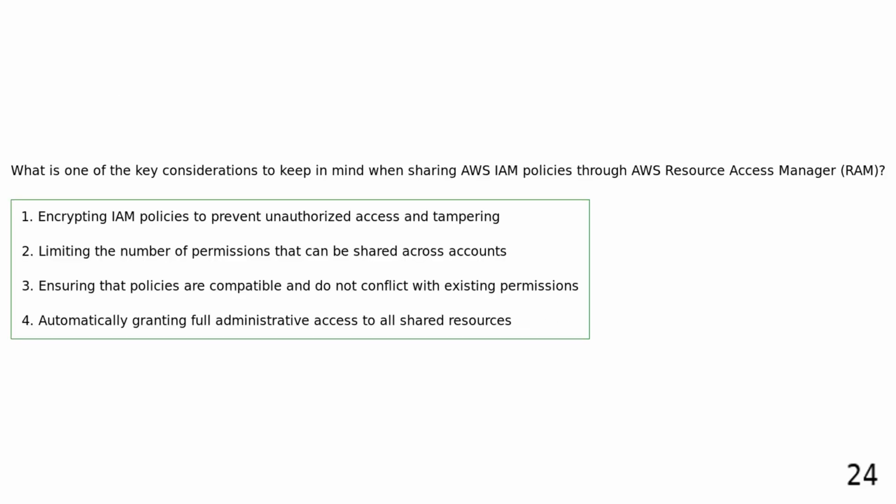What is one of the key considerations to keep in mind when sharing AWS IAM policies through AWS Resource Access Manager? Encrypting IAM policies to prevent unauthorized access and tampering. Limiting the number of permissions that can be shared across accounts. Ensuring that policies are compatible and do not conflict with existing permissions. Automatically granting full administrative access to all shared resources. When sharing AWS IAM policies via AWS RAM, it is crucial to ensure that the policies are compatible and do not conflict with existing permissions, ensuring consistent access controls without the risk of unintended access to shared resources.